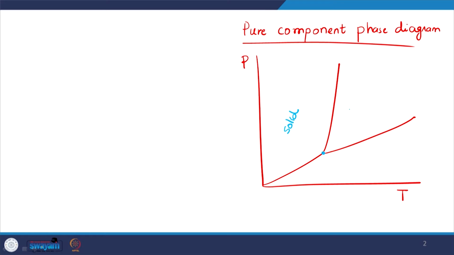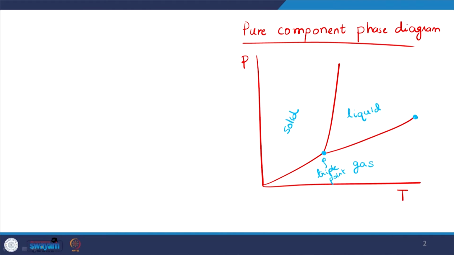Along this part, we have the liquid phase, and this part, we have a gas or a vapor phase. This particular point is referred to as the triple point. At this point, all three phases exist together. So if we look at water as a system, then we can have ice, liquid water and water vapor in coexistence at this particular condition.